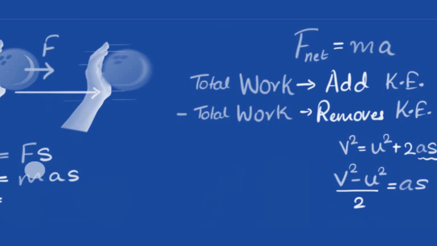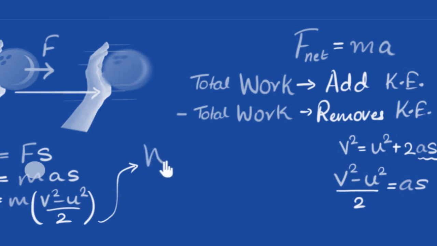That will give me m times (v squared minus u squared) divided by 2, as as is (v squared minus u squared) divided by 2. And now if I open up the brackets, what I end up with is this.